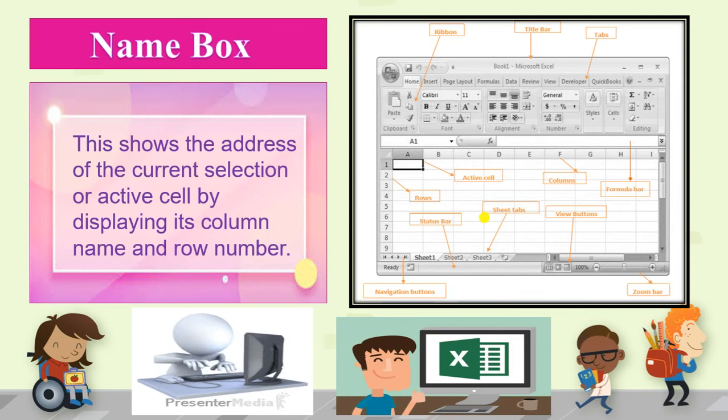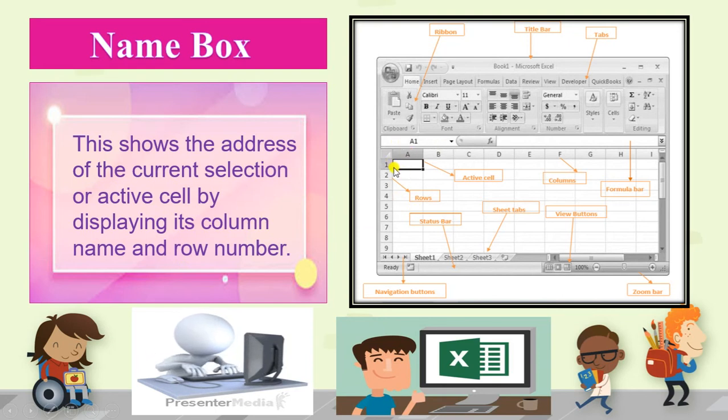So you will not have to analyze every time which cell you are working in. You just put the cursor there, and the name box will tell you which cell you are in. It will display its column name and row number.